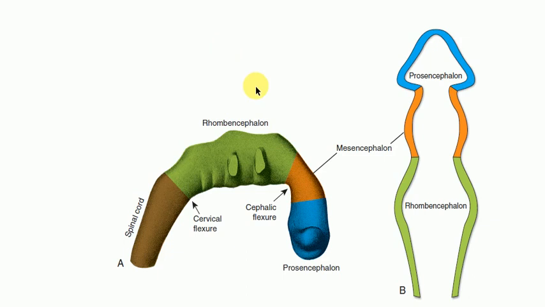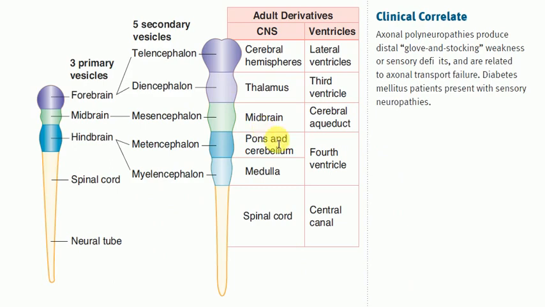And from these three primary brain vesicles, you get five secondary brain vesicles. So let's see what structures are derived from each of the five secondary brain vesicles, because each secondary brain vesicle will give rise to a specific part of the central nervous system.